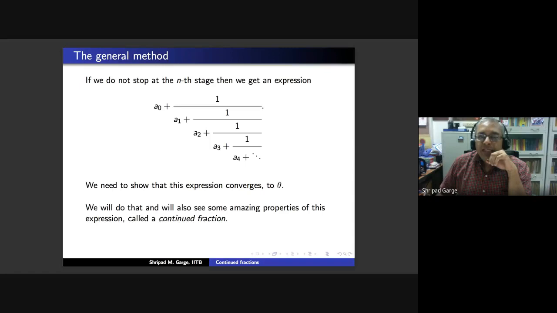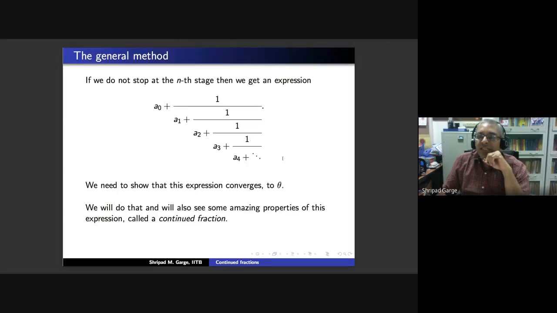But let me tell you that this is the continued fraction that we have. A continued fraction is an expression of this type, where a0 is any integer. It can be a negative integer, it can be 0, or it can be a positive integer. a1, a2, a3, a4 are always positive integers, so these are natural numbers, and then we look at an expression of this type. Now if you go in the market, you will see several such continued fractions which don't follow this property. So instead of 1 in the numerator, you will have say b1, b2, b3, b4, and so on.